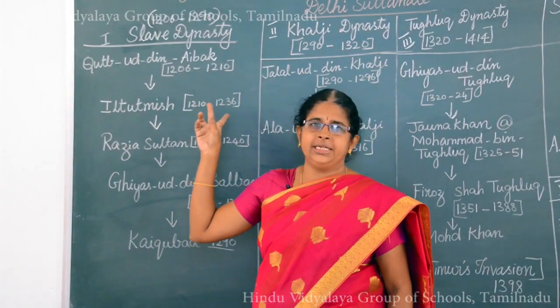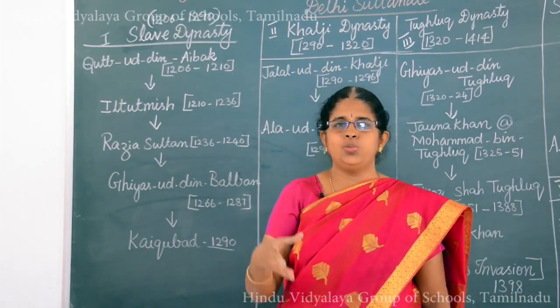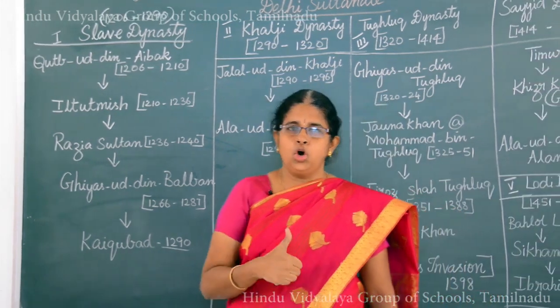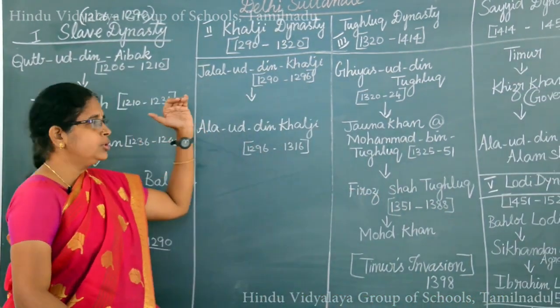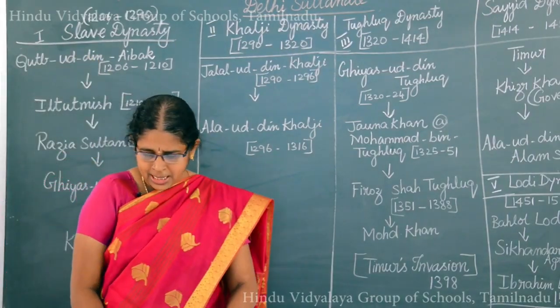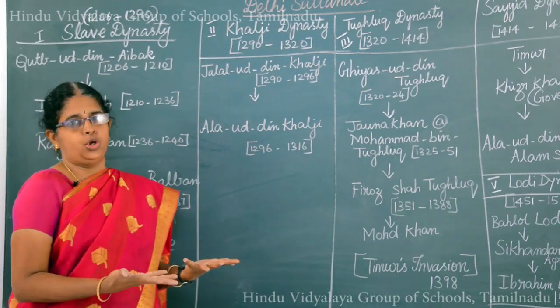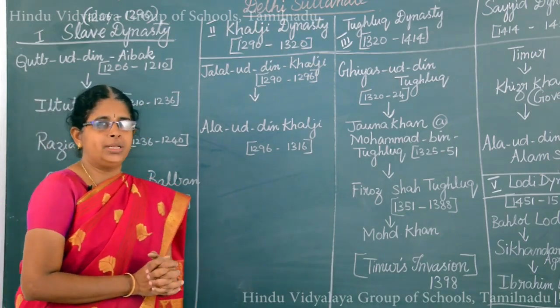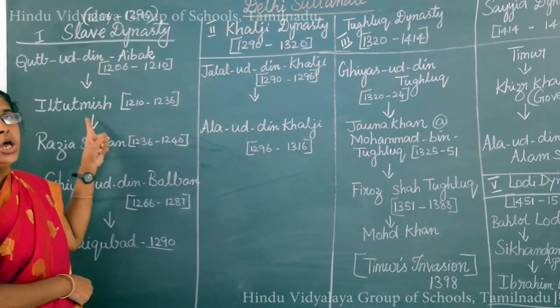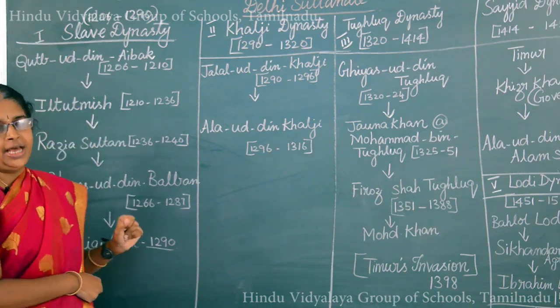Within 4 years he died when he accidentally fell from the horse while playing the polo game. Okay. So, after Qutbuddin Aibak, Aibak's son is said to be Aram Shah, who is said to be an incapable ruler. So, the Turkish nobles selected his son-in-law Iltutmish to be the next ruler of this slave dynasty.